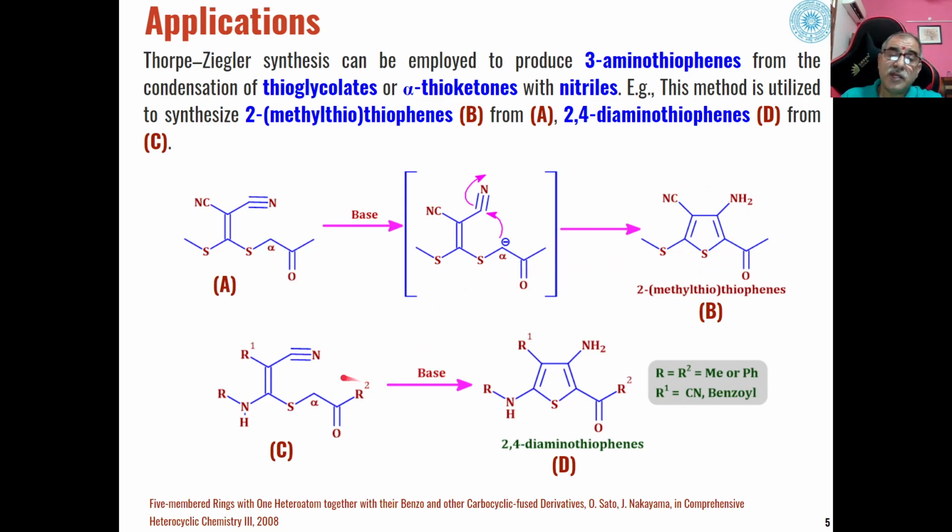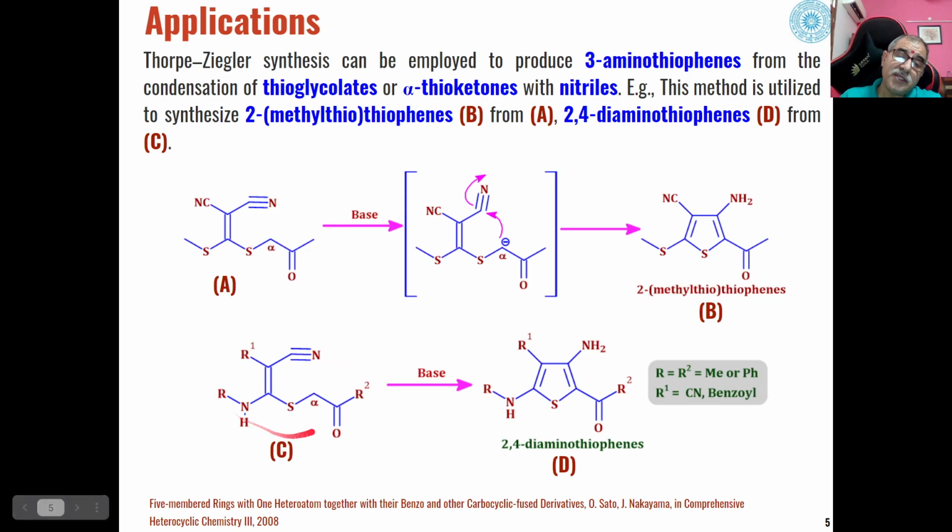Similarly, if we have these types of amino substituted alpha thioketones, then also in the presence of base, a carbanion will be generated at this place like this, and this carbonyl will attack this carbon, and ultimately we will get these types of 2,4-diaminothiophene as the product.